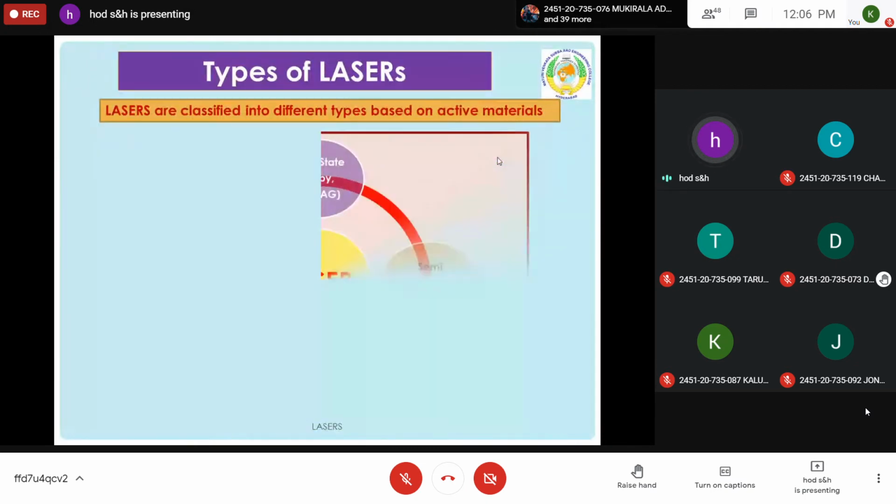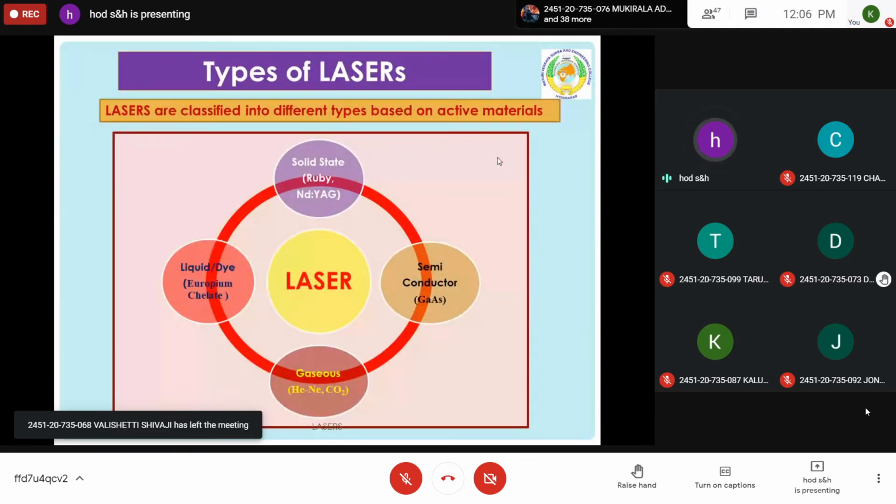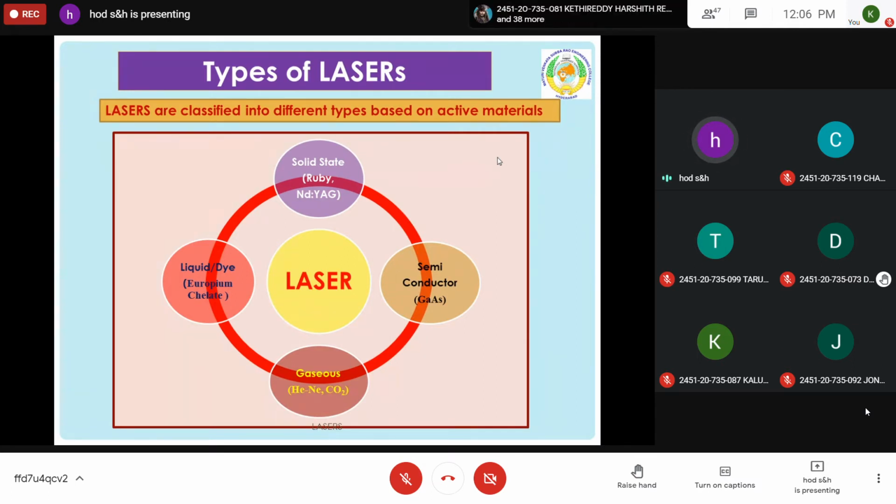Based on this same principle, there are different types of lasers based on their active materials. The first laser produced after the invention of laser was the Ruby laser, which is a solid state laser. After that, the gas laser was invented using a helium neon gas mixture. And before that, using a chemical reaction, liquid dye, you can also produce laser.